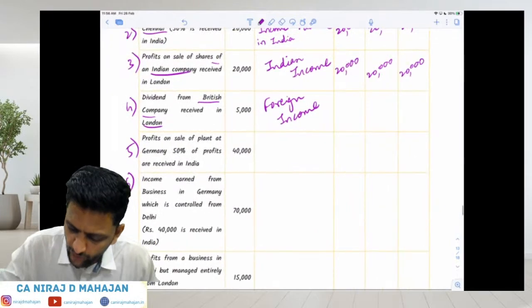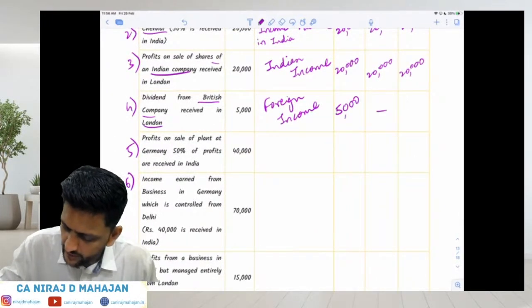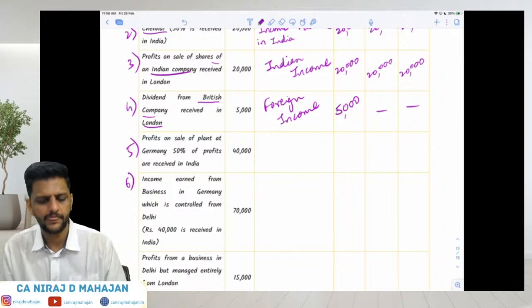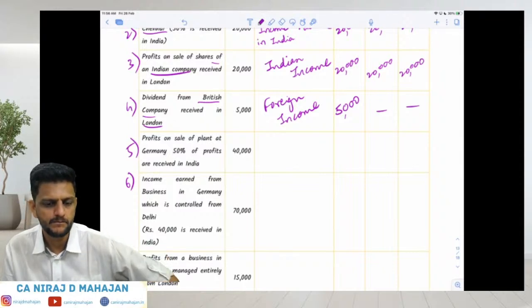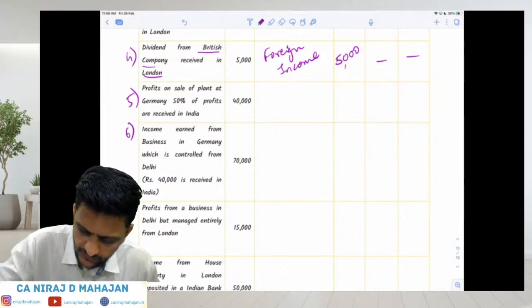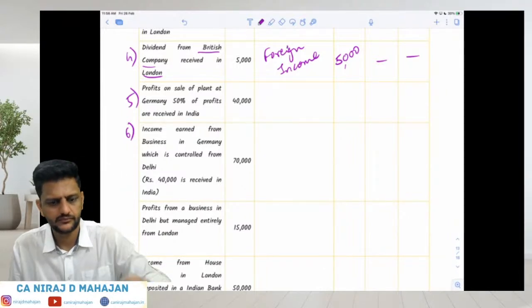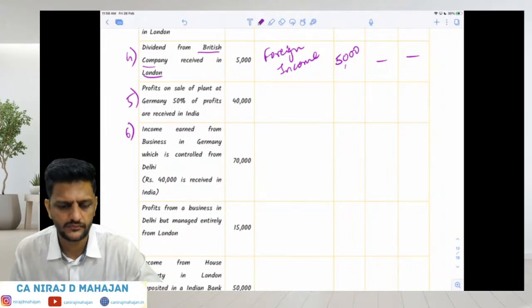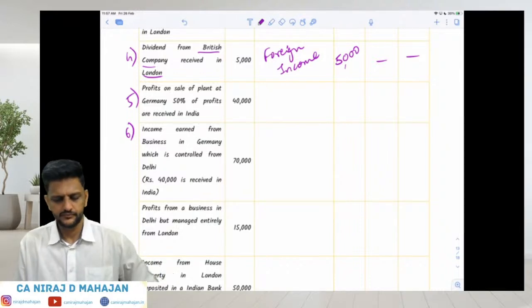So foreign income is taxed only for ROR in India, not for RNOR or NR. Done till here, everybody? Next one.